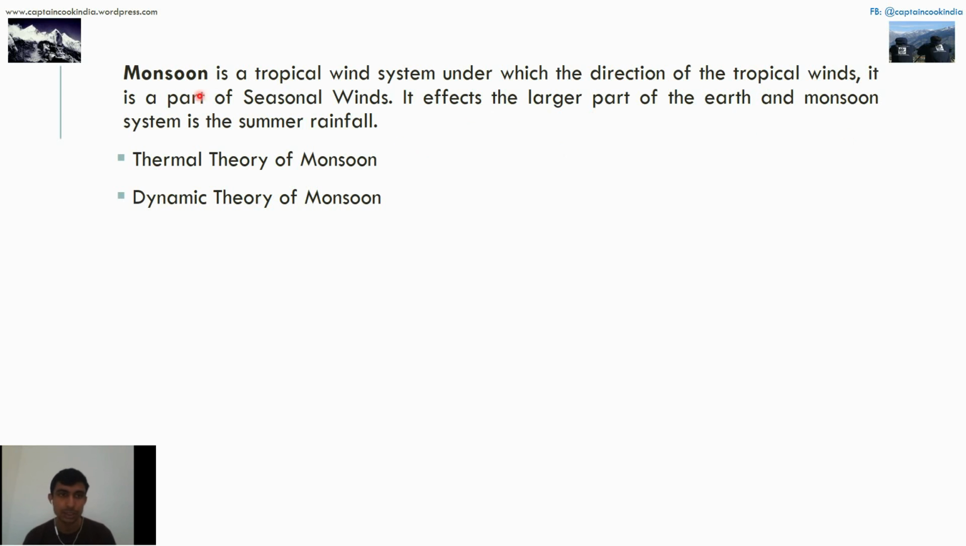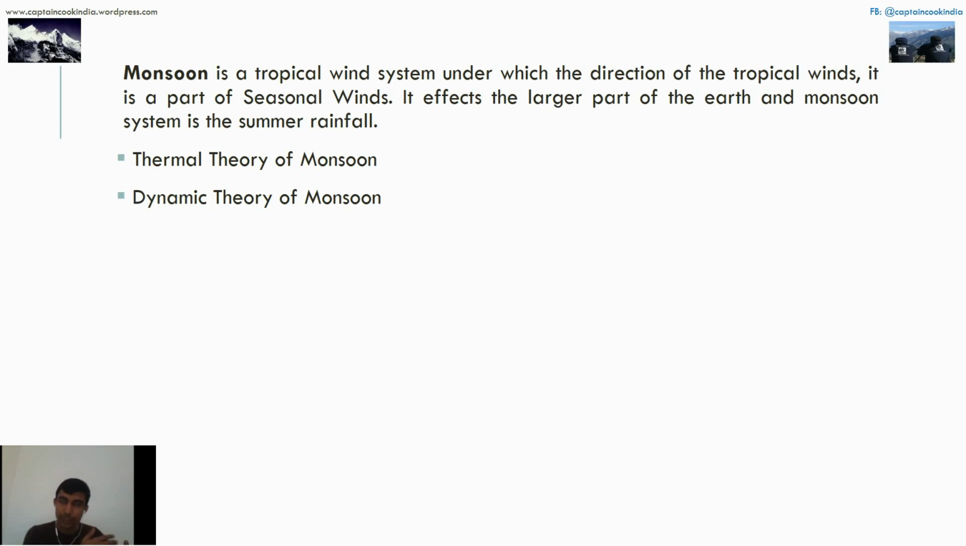The moment monsoon winds come, they go from central to the east, and after the east they move towards the west and get deflected due to the Himalayas.